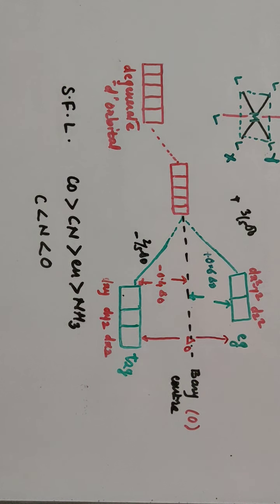Electronegativity is nothing but the tendency of an atom to attract the electron pair towards itself. The electronegativity of carbon is less than nitrogen, which is less than oxygen, and hence carbon can easily donate the electron pair for the bond formation. So wherever carbon is the donor atom, it is a strong field ligand because it is less electronegative. In case of the carbonyl group, oxygen is there, but out of these two, carbon donates the electron pair for the bond formation, so this is a strong ligand. In case of cyanide, here also carbon donates, so it is a strong ligand. Here nitrogen donates a lone pair of electrons, so these are also strong ligands in the series.